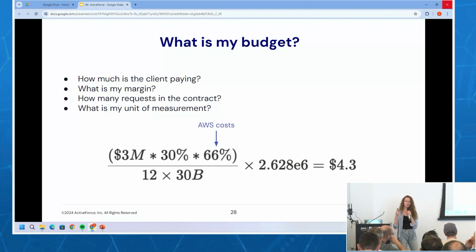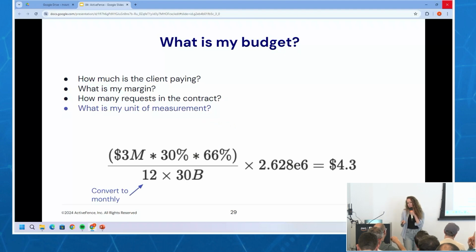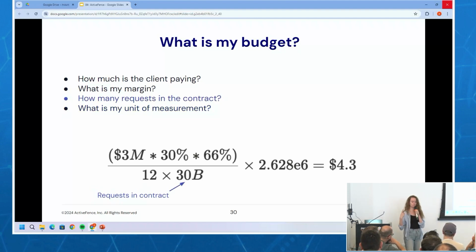But that's annual, and I want to try and normalize to a smaller unit, something that I can work with and understand on the level of a request. So let's convert it to monthly. And what I know is that this particular client has 30 billion requests per month. Okay? So now I do this math, and that gives me the cost, not price, cost of one request. But these are really small numbers, and they're kind of hard to compare, and you look at them on your spreadsheets and they make no sense. And so let's just convert that to something that's easier to think about.